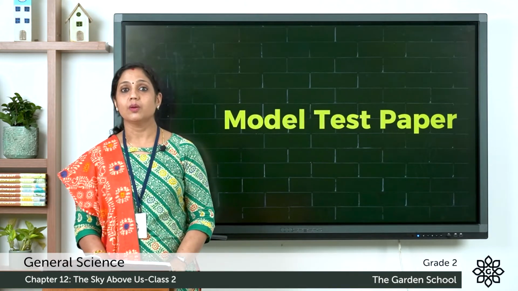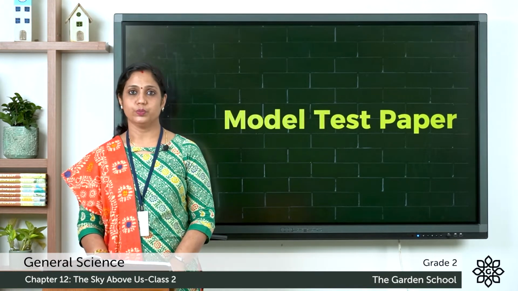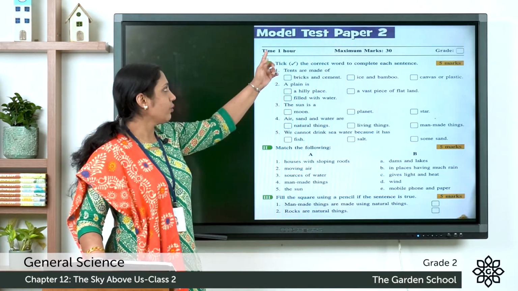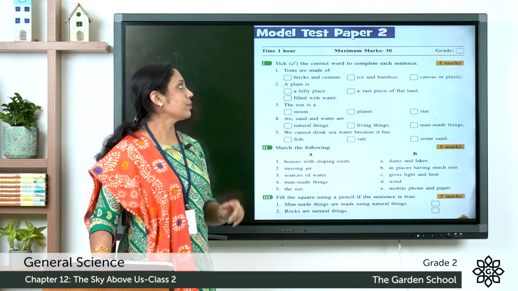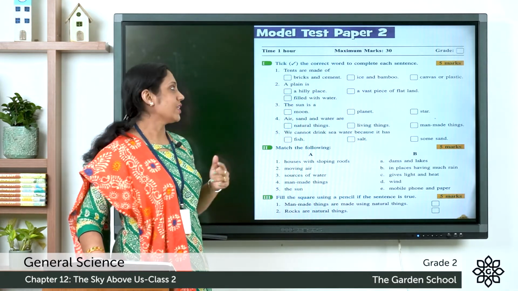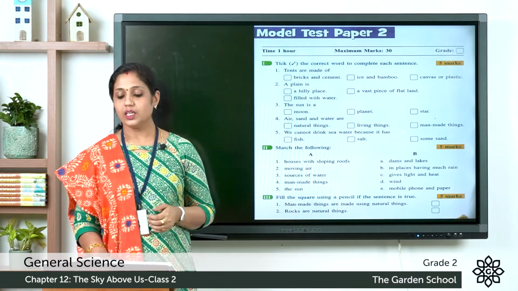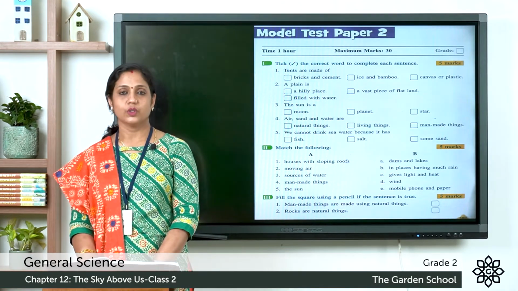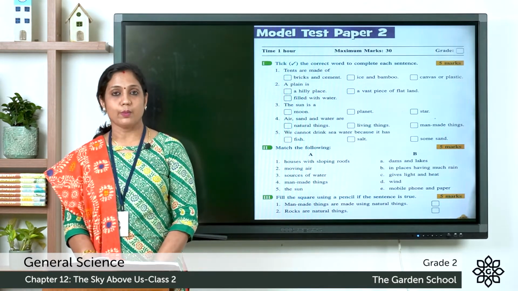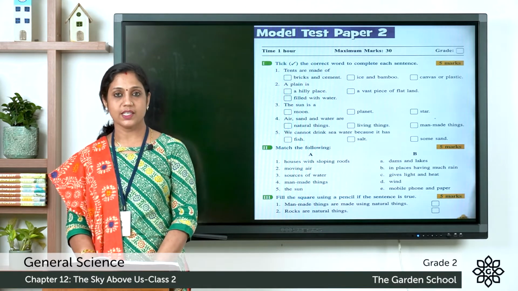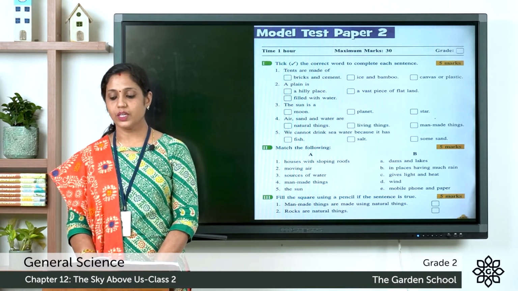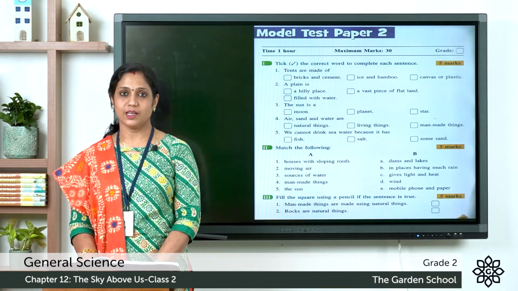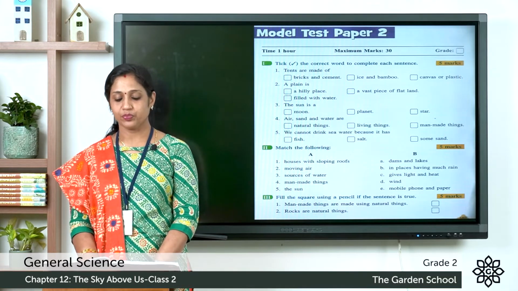Next, we have the model test paper 2. So let's do that. So here you can see it's given time 1 hour, maximum marks 30. So now let's start here. The first one, tick the correct word to complete each sentence. So the first question, tents are made of, the options, bricks and cement, ice and bamboo, canvas or plastic. So think of how tents are made and you can tick the correct option.